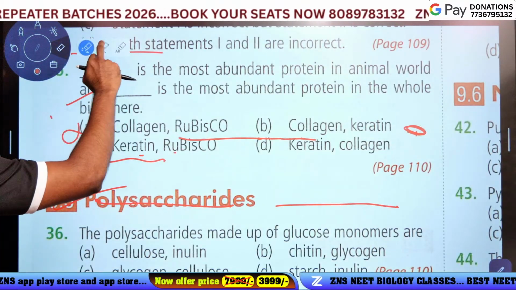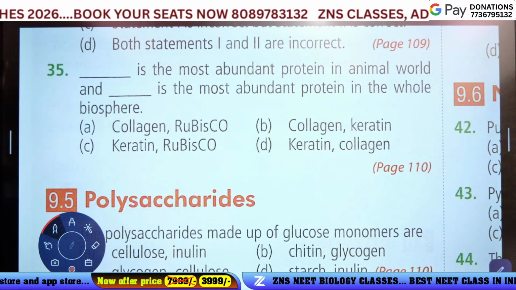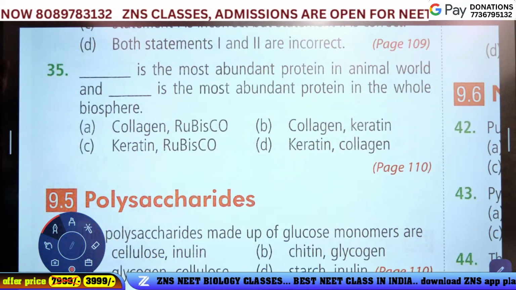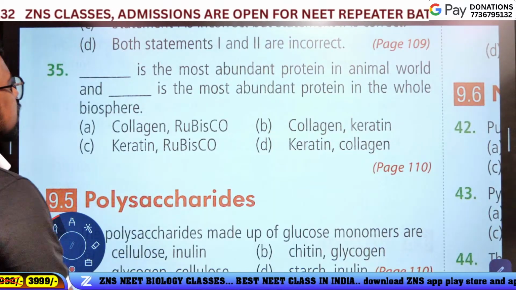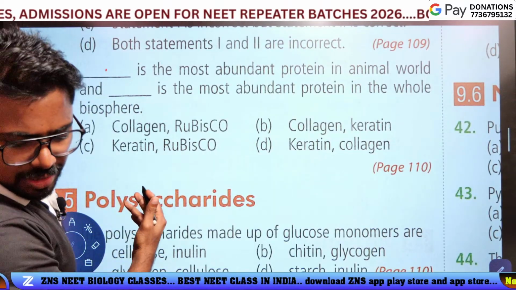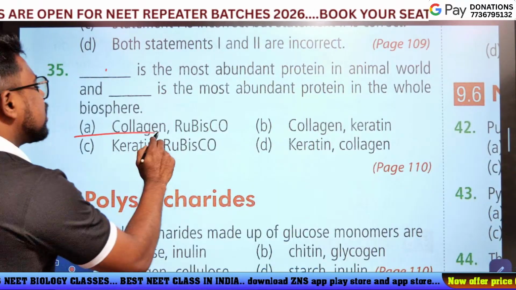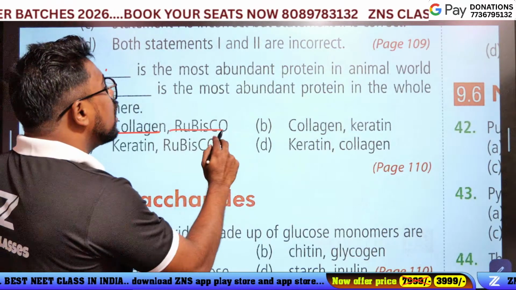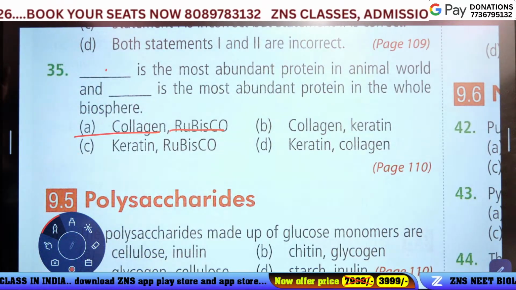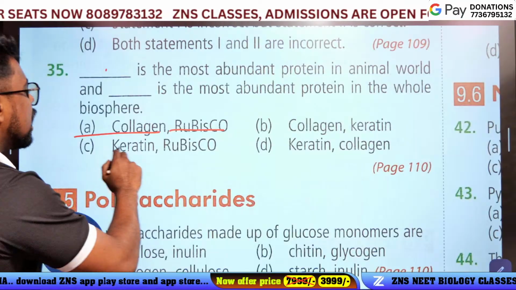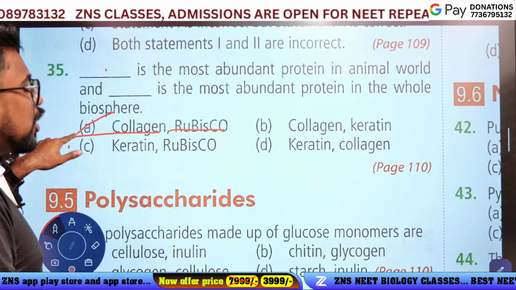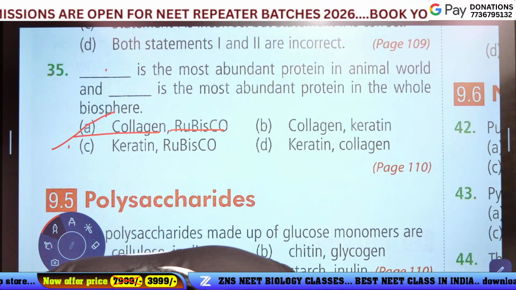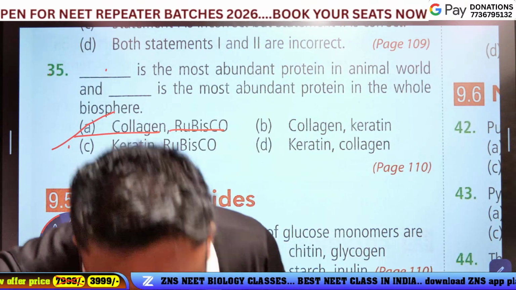Question number 35. The dash is the most abundant protein in the animal world, and dash is the most abundant protein in the whole biosphere. Collagen is the most abundant protein in the animal world, and rubisco is the most abundant protein in the biosphere. Option A is the answer. Sorry, option B? Yeah, option A, no problem.